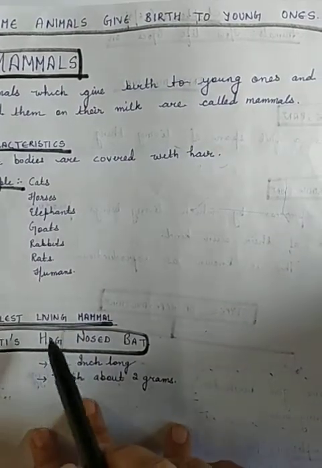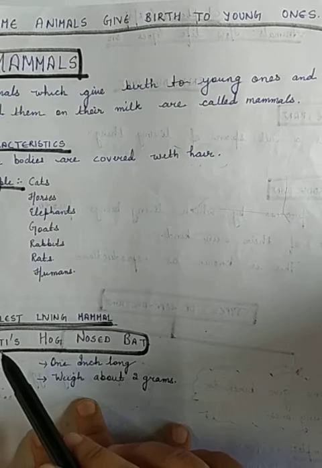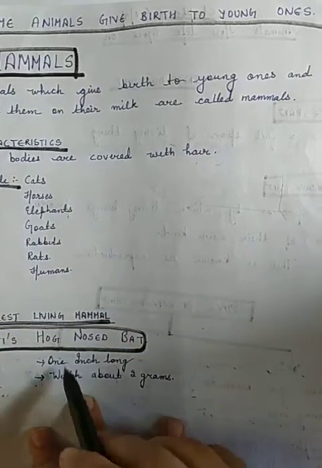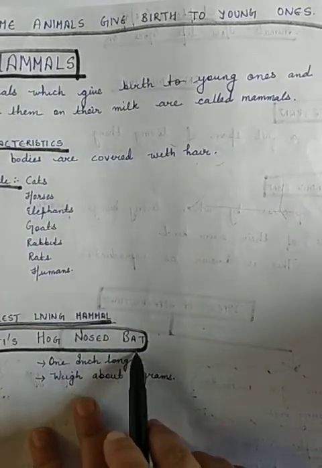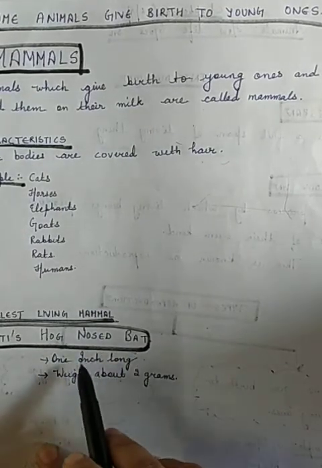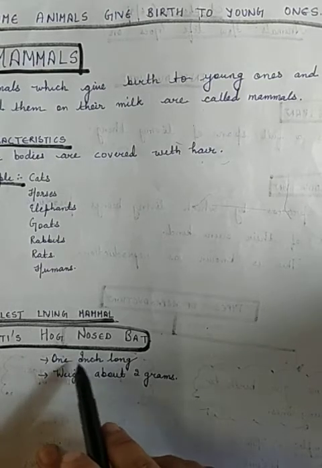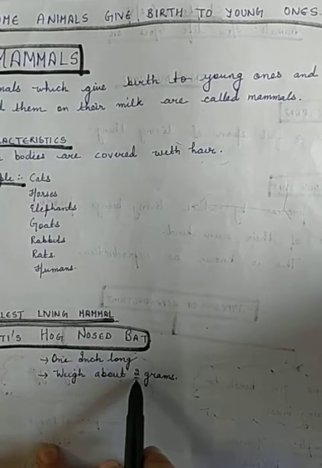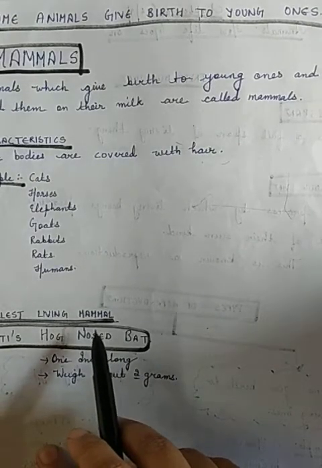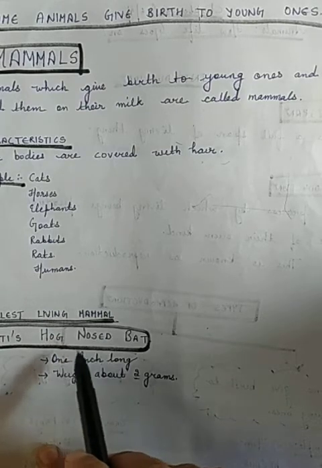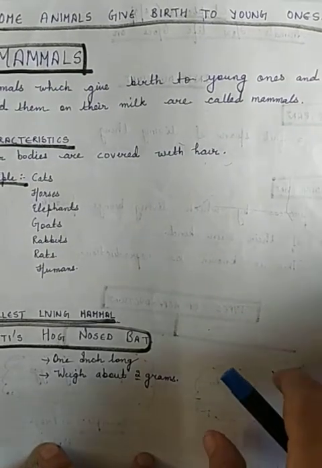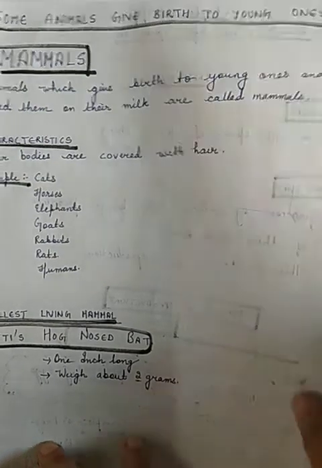And there is a smallest living mammal. The name of the smallest living mammal is Kitti's hog-nosed bat. It is only 1 inch long and weighs around 2 grams. So it is this small, but it is a mammal, and its name is Kitti's hog-nosed bat. Now coming to how mammals take care of their babies after reproduction.